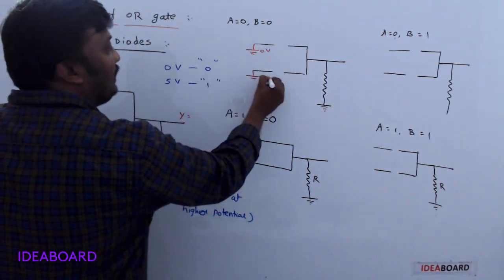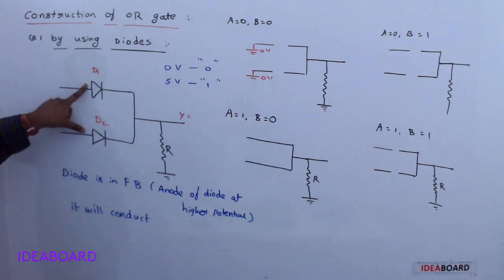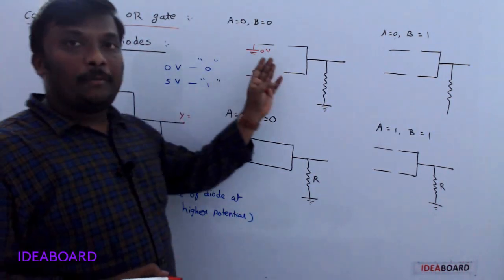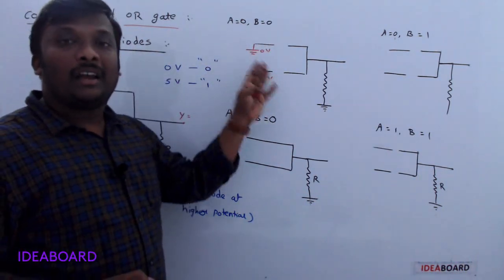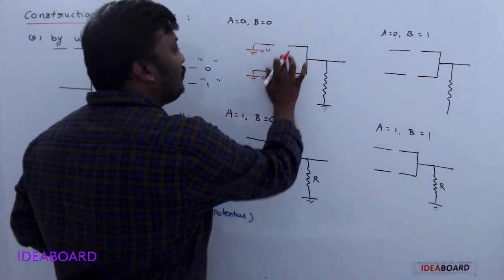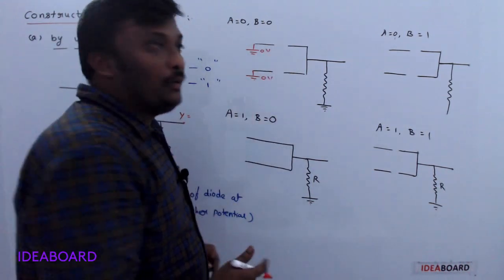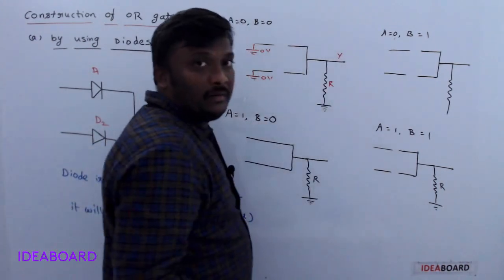So whenever you connect to the ground, the anodes of both diodes are not in forward bias. Okay, they are not at higher potential. They are grounded directly now. So they are not at higher potential. Means those two are open circuit. Whenever they are open circuit, across the resistor R we don't get any output.